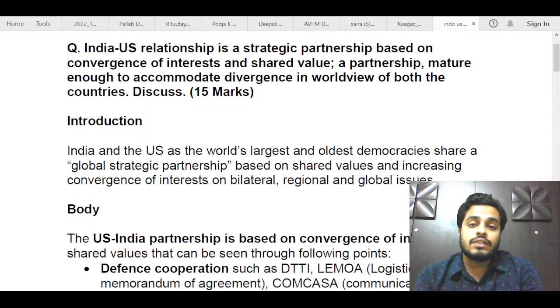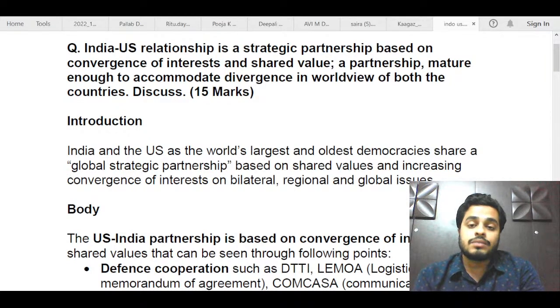So how this divergence in worldview was there had also to be shown. You had to write 3-4 points about the areas of differences in this India-US partnership. After that, you could have talked about how we are trying to overcome this divergence, and then concluded in very simple words with a maximum of 30-40 words.